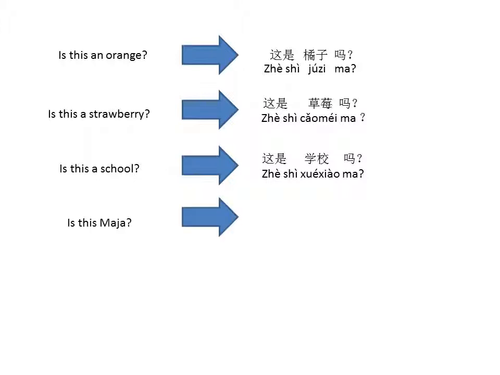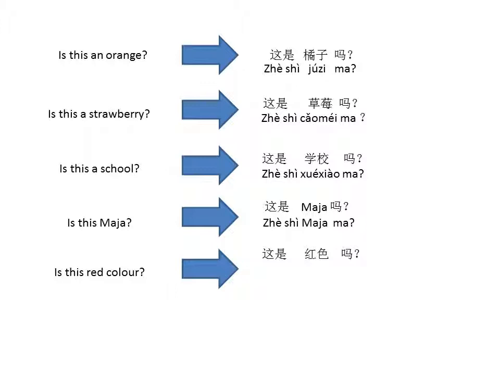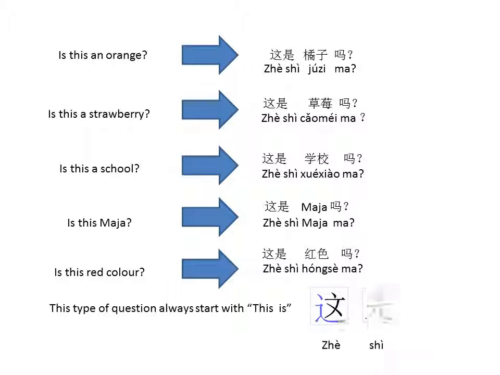Is this Maya? Maya is a person's name. You can have a person in this case. So, 这是 Maya 吗? Is this red color? 这是红色吗? If you notice, this type of question always starts with 这是.